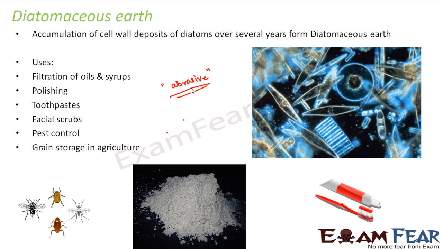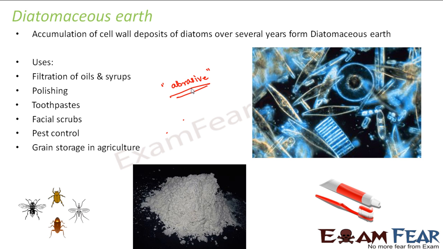How does it help in pest control? This diatomaceous earth absorbs lipid from the waxy outer layer of insects. So what are pests? Pests are nothing but these insects which are shown on the screen. Now, the outer layer of their body is the cuticle, right? Cuticle is the waxy outer layer of insects.